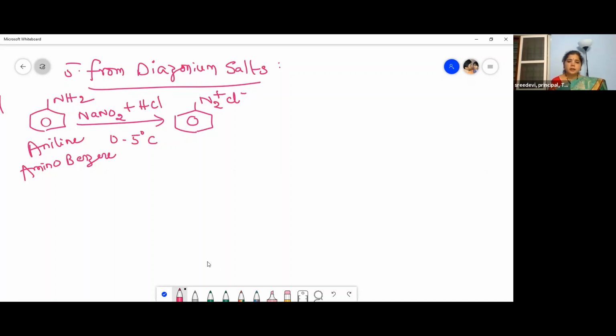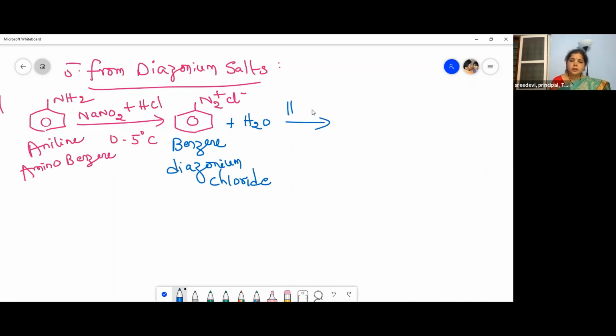This benzene diazonium chloride, on steam distillation with H2O, meaning heating, gives our desired compound, phenol, C6H5OH, plus HCl, and nitrogen is liberated.